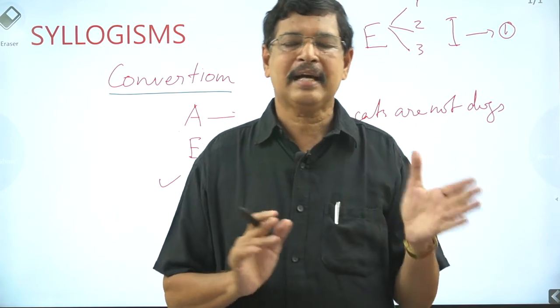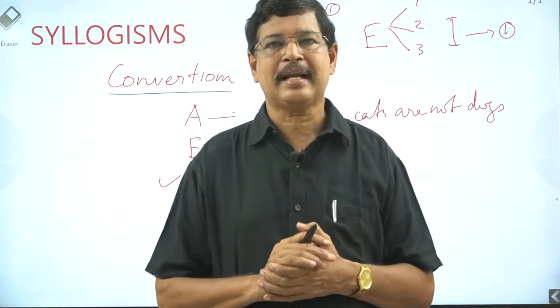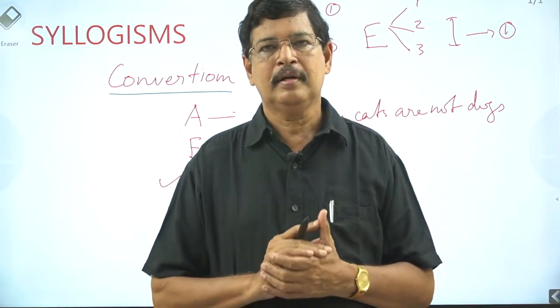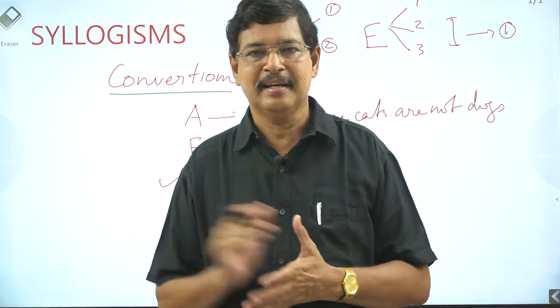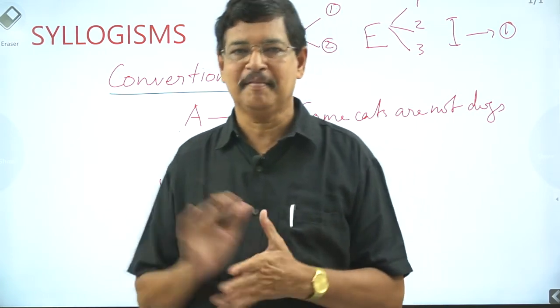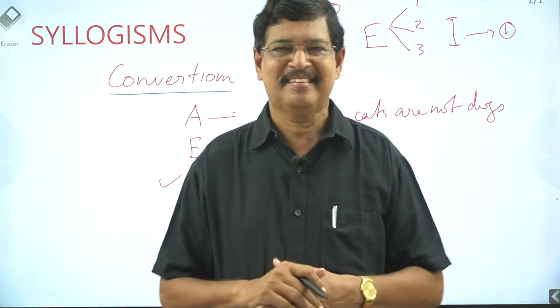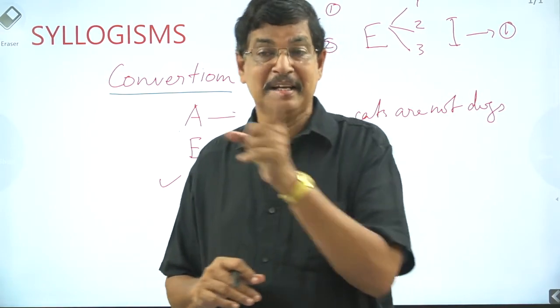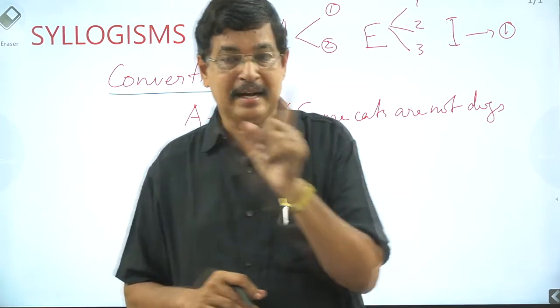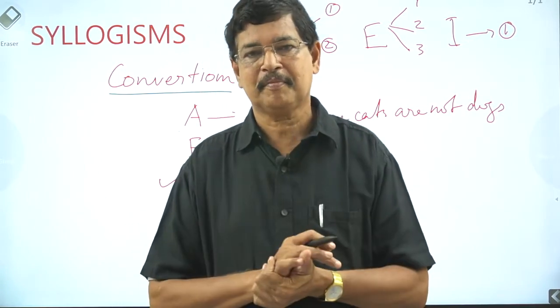Then which are the convertible statements? A-type can convert to I. E-type we can convert to E. I-type we can convert to I. A converting never gives an A; instead we get I.